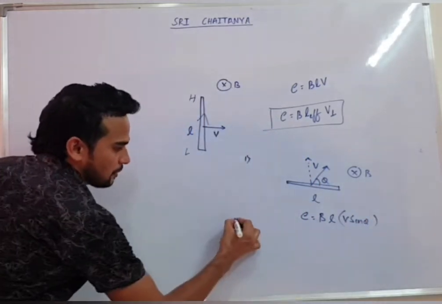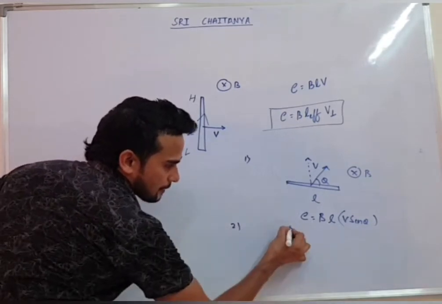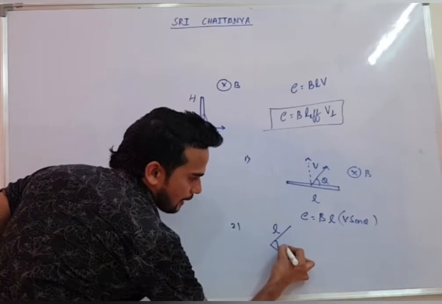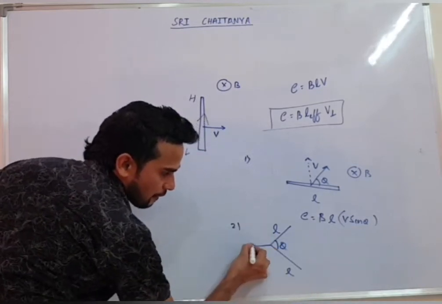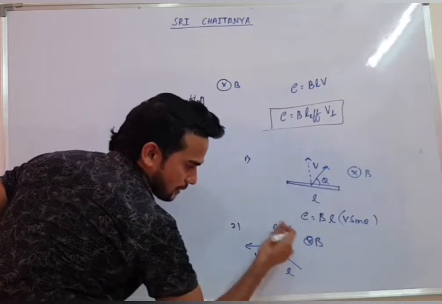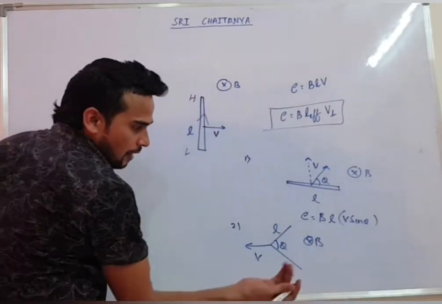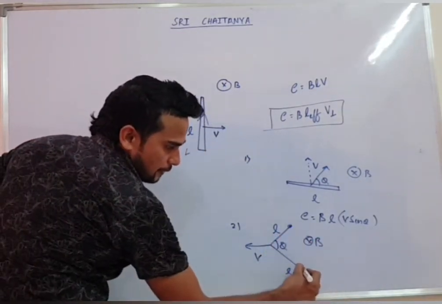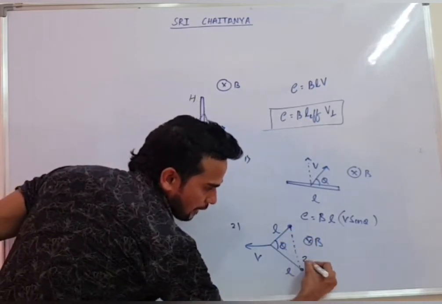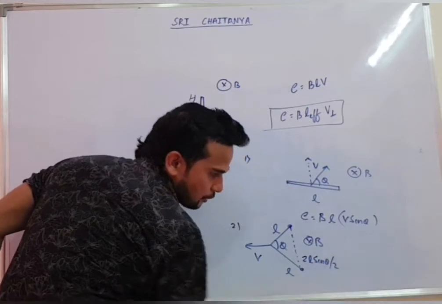For example, tomorrow someone says, I have a wire like this. This is L, this is L, this angle is theta. I am moving this wire with speed V. The magnetic field is present inward. I think everyone has studied this relation also. So here L effective will be this length, which you can find. I think everyone will get it. This length will come as L sin theta by 2.